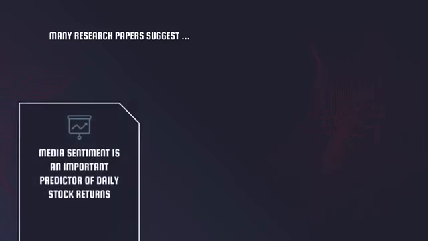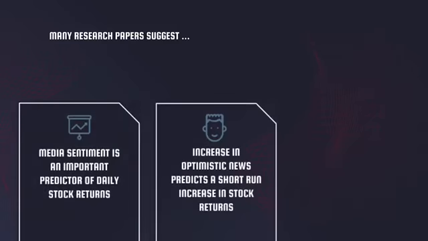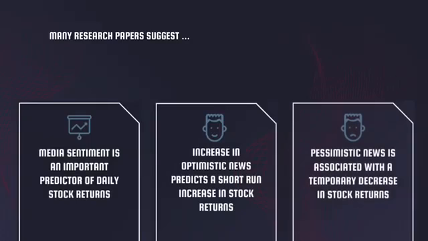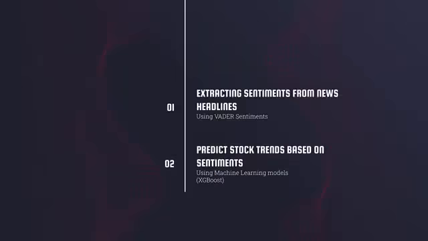According to many research papers, media sentiment is an important predictor of daily stock returns. An increase in optimistic news predicts a short-run increase in stock returns, and conversely, pessimistic news is associated with a temporary decrease in stock returns. With that in mind, we will use machine learning to predict stock trends using news sentiments.